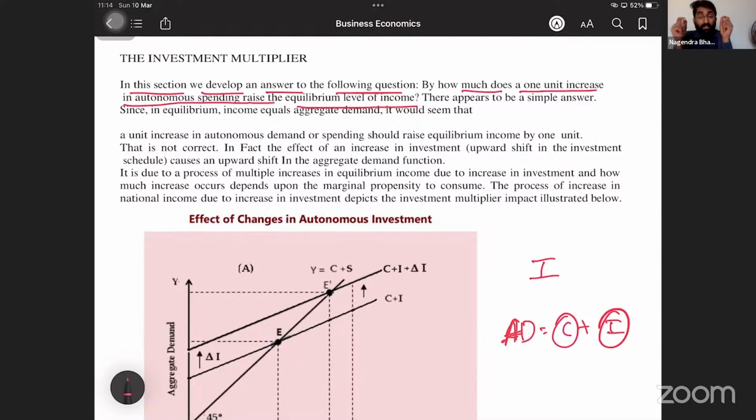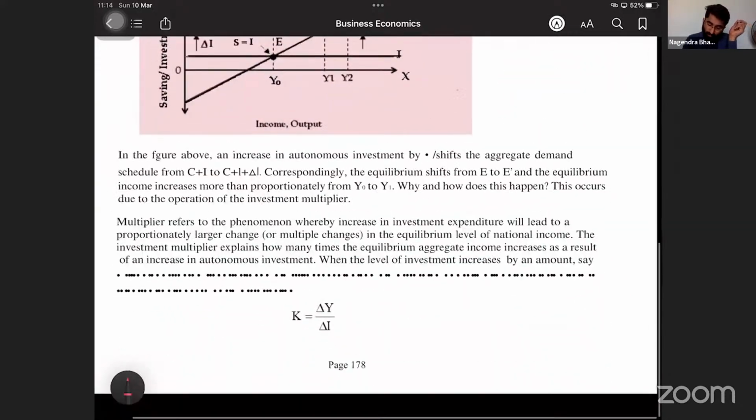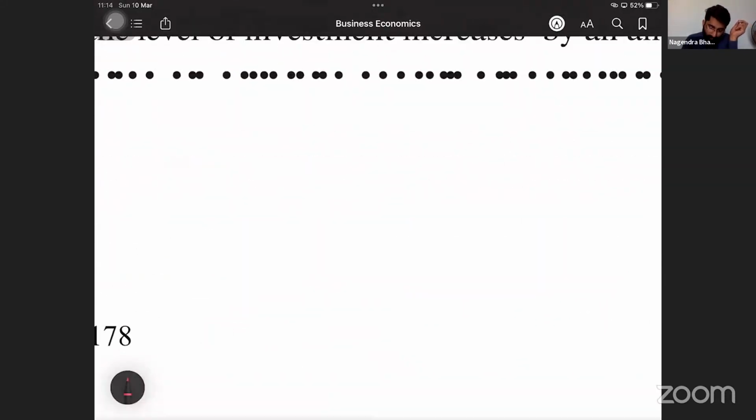Correct. See, if that investment increases, obviously your earning capacity increases. Now the question is, by what rate? Earning capacity increases by what rate? For example, there was one guy. Okay. There was one guy who had one umbrella.